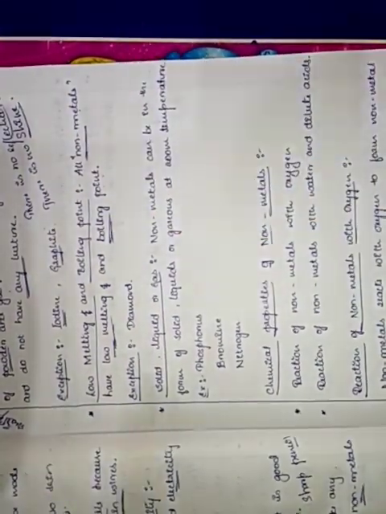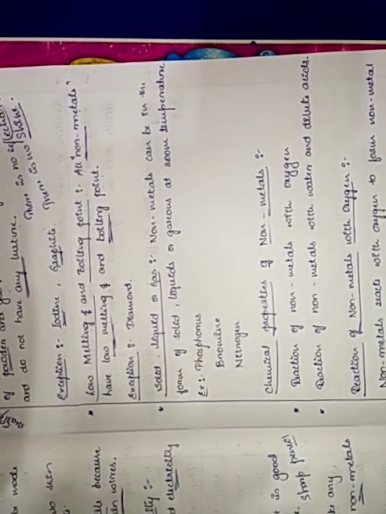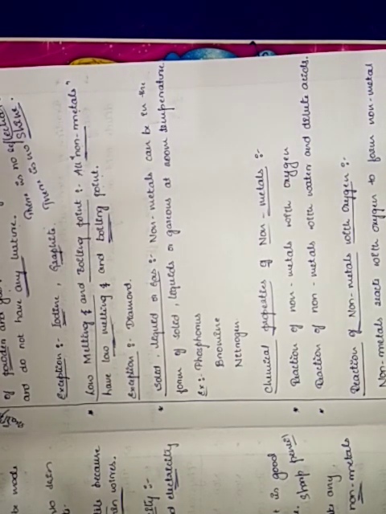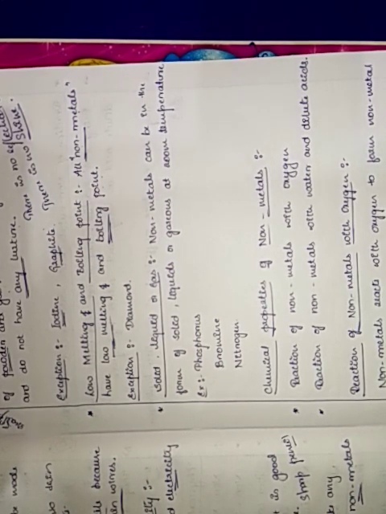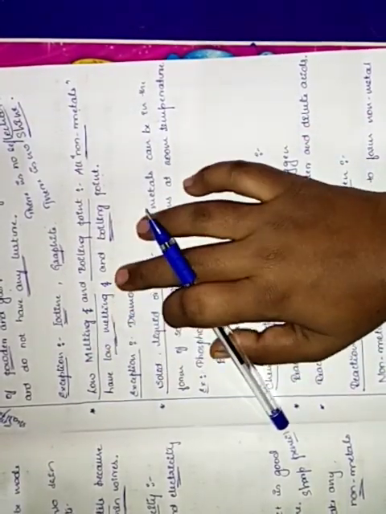So the question may arise like this: do non-metals have a high melting point? Then you have to say no, all non-metals have low boiling and melting points. Okay, children? So don't get confused. Every non-metal will have low melting and boiling points. They can never have high melting points.